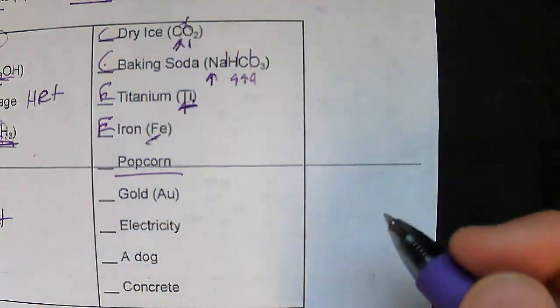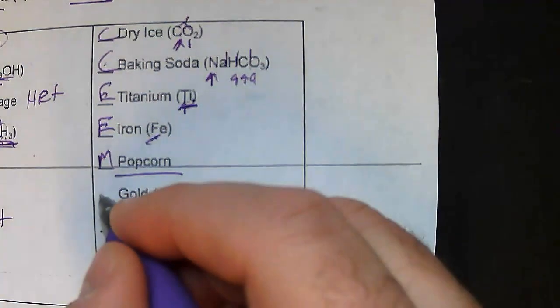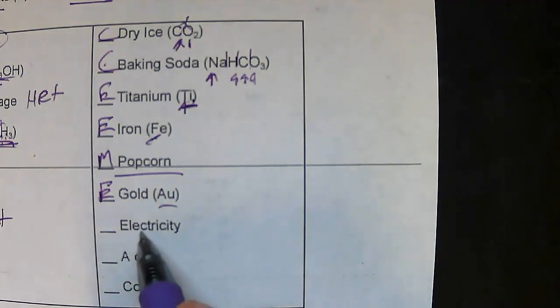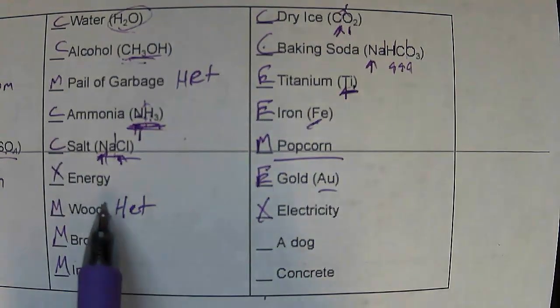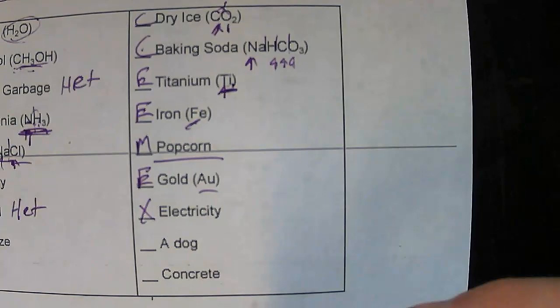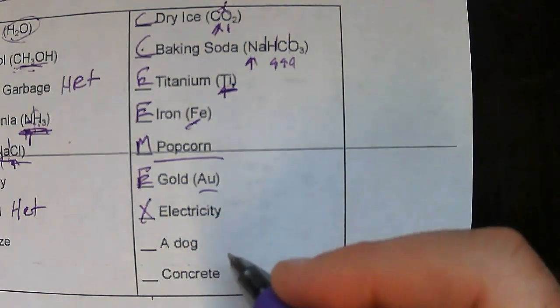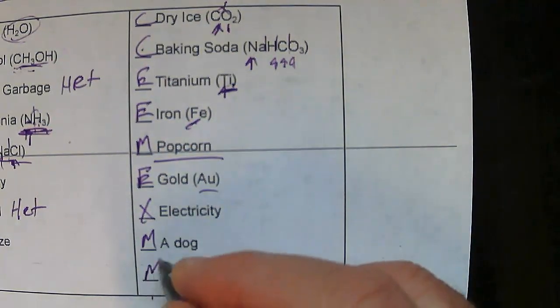Popcorn, that is a mixture. Gold, it's on the periodic table. That's going to be an element. Electricity, that is energy. So if energy over here wasn't, then electricity isn't. A dog, I know that that's silly to think about, but a dog, again, it has different parts. And so that's going to be a mixture. And then concrete is also a mixture.